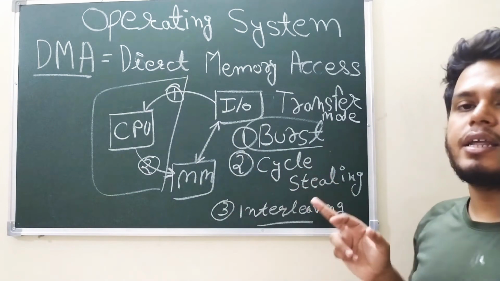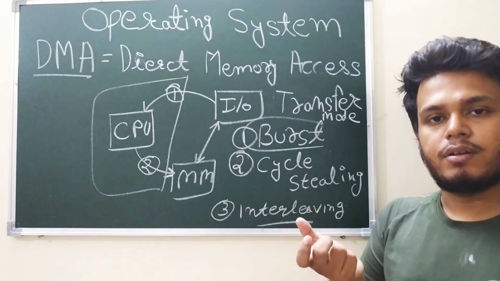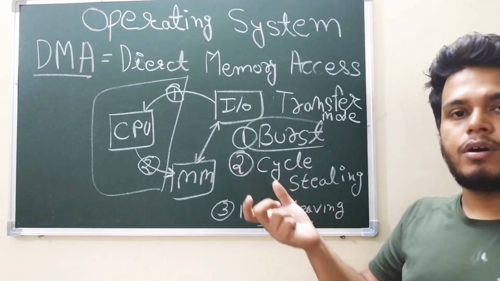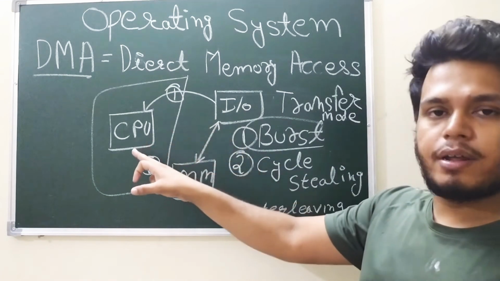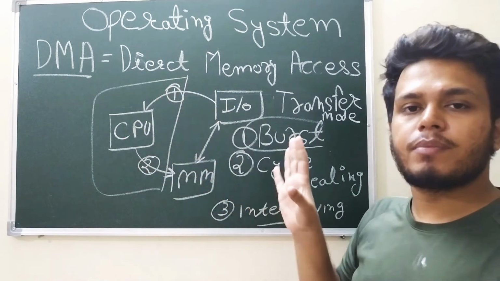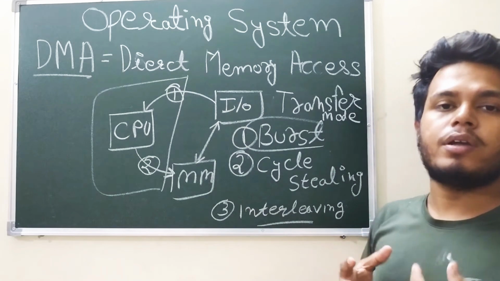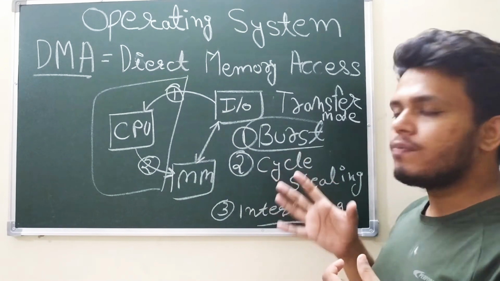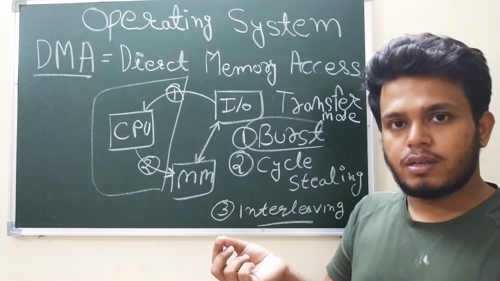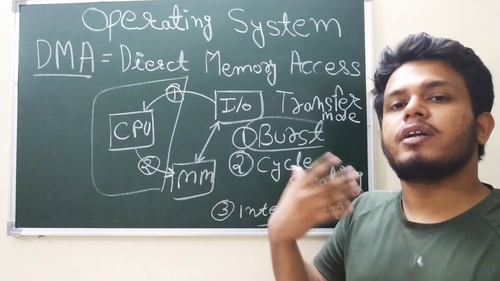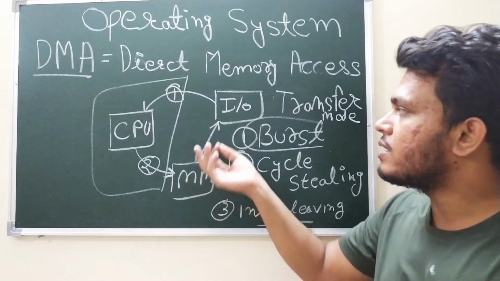In cycle stealing, the device sends the data word by word. What is cycle stealing? Suppose the CPU is doing some kind of work. In that particular case, we simply ask the CPU for 1 cycle. Suppose out of every 10 cycles you are running, give me 1 so that I can also send the data.